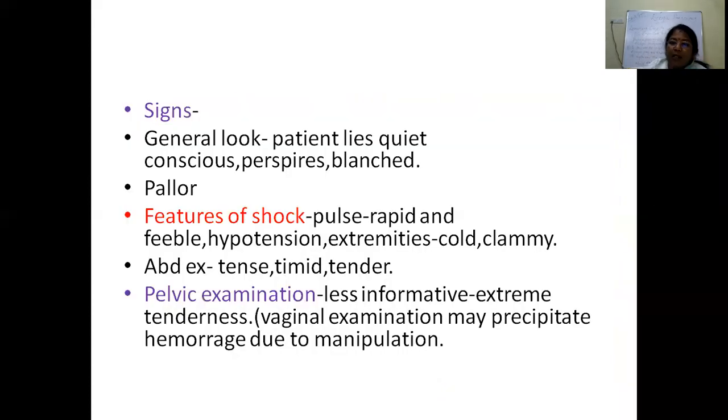So what are the signs? When we examine the patient, usually the patient is in distress. Because she is having this pain, she will be in distress, but conscious, and she perspires if there is bleeding inside. Sometimes she can be in features of shock. So there is tachycardia, a rapid pulse, hypotension, she is extremely pale, dehydrated, and cold, clammy skin will be there.